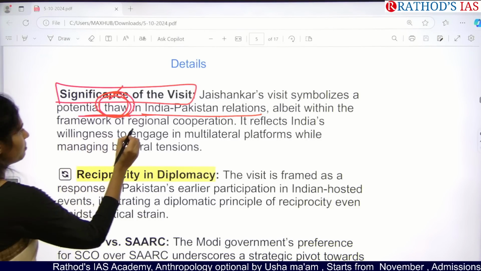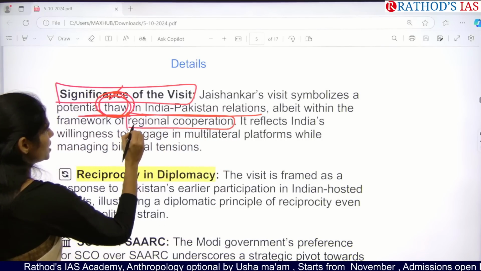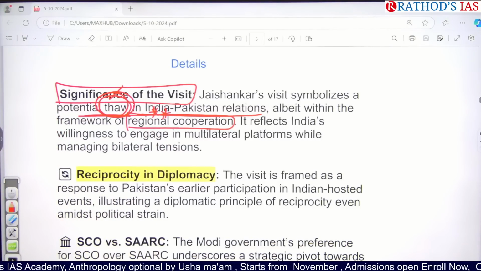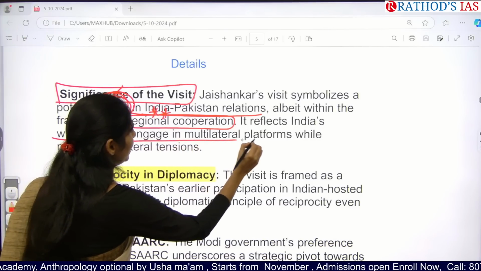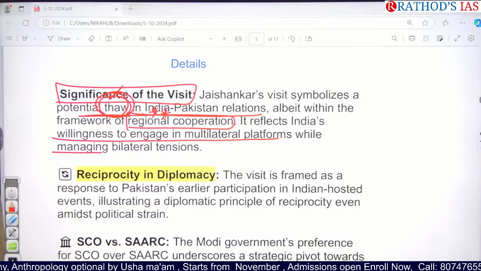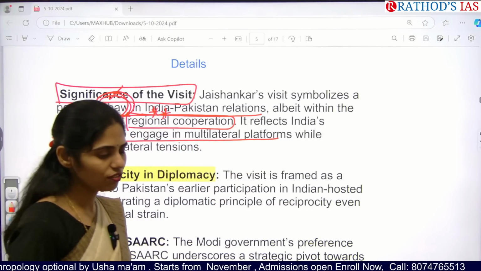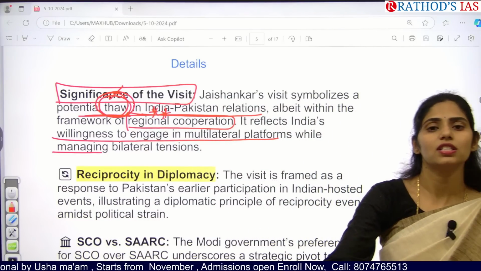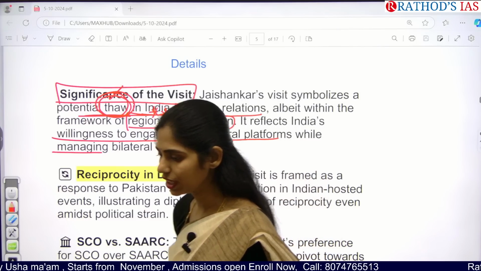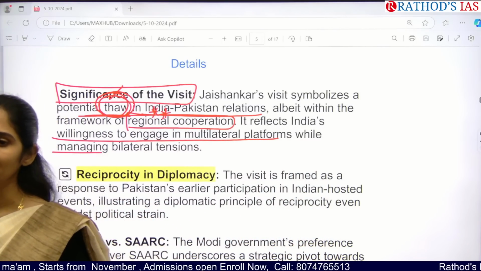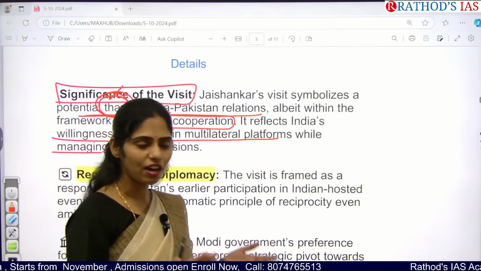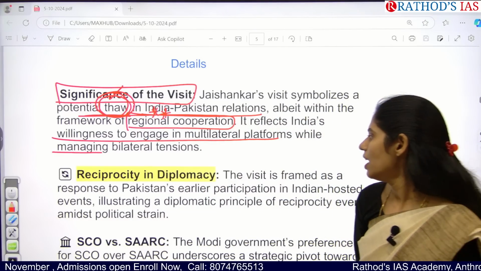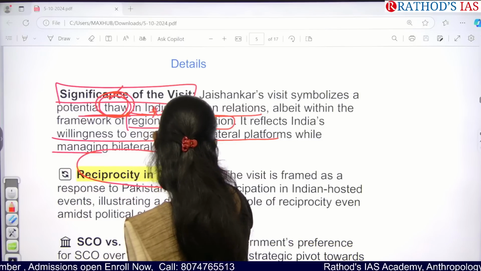Next, we are focusing on regional cooperation. It is the main theme India wants to raise in that SCO, which reflects that India wants to engage in multilateral platforms so that we can manage bilateral relations. If we want to talk with Pakistan directly, they are not showing interest even in the Indus Water Treaty. Because of this, we can use multilateral organizations to present our views and concerns. And next, we are focusing on diplomacy.